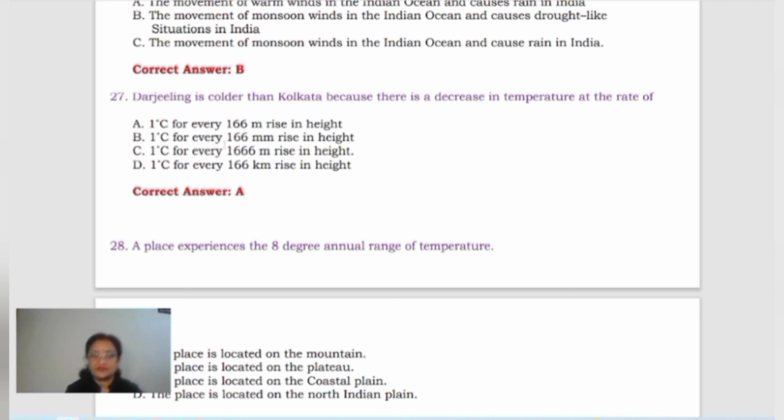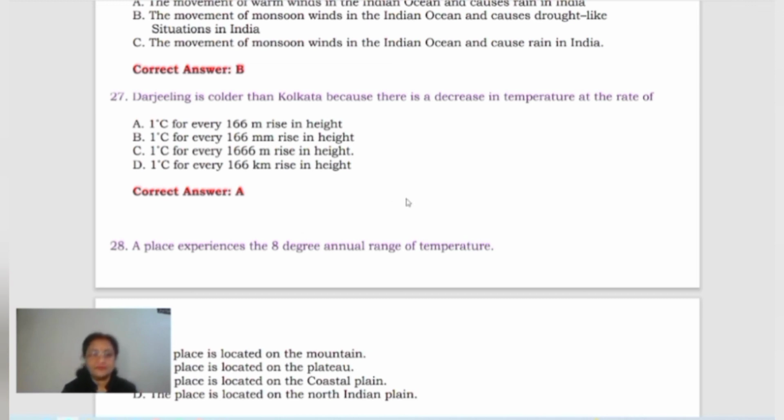Second is for every 166 millimeters rise in height. Next is for every 1666 meters rise in height. And then the last option is for every 166 kilometers rise in height. So children, the only option which is correct is the A option, that is 1 degree centigrade for every 166 meters of rise in height. Okay, so A is the correct option.